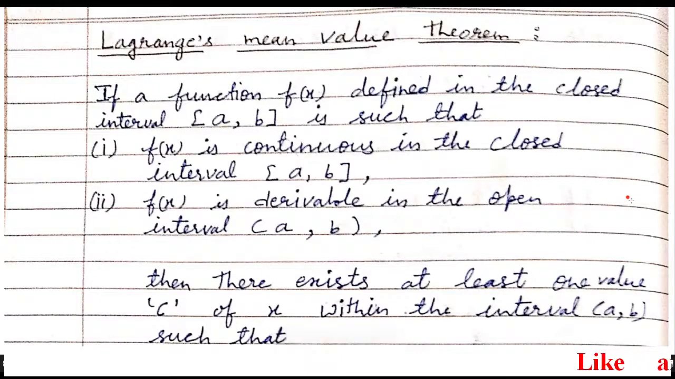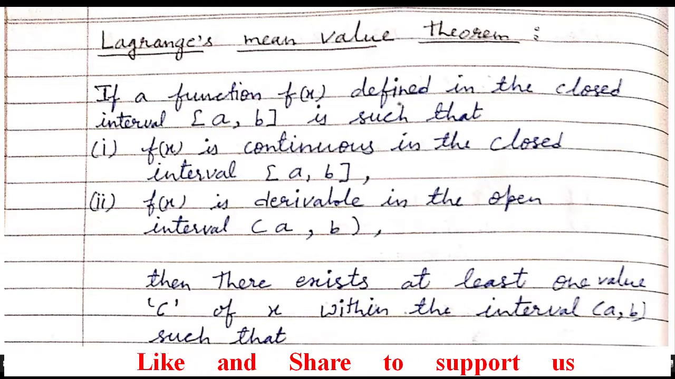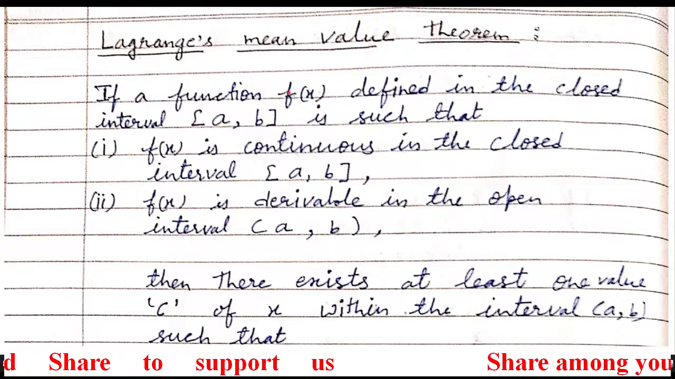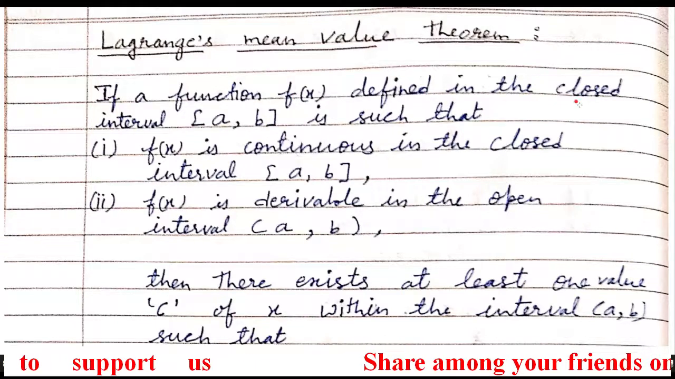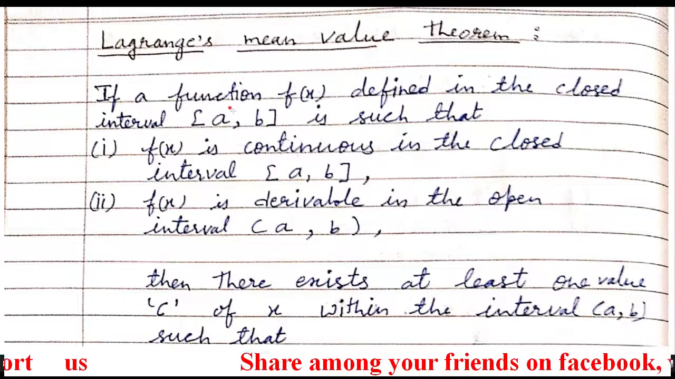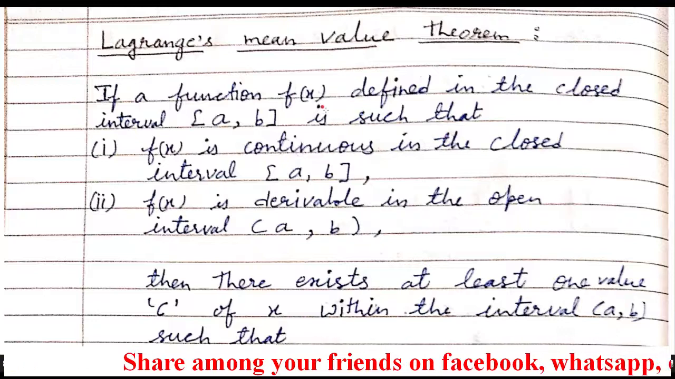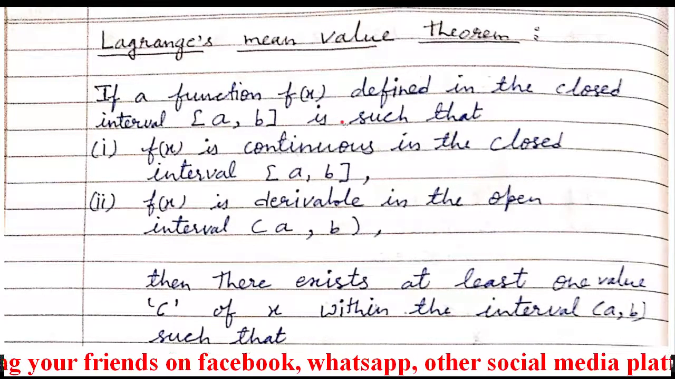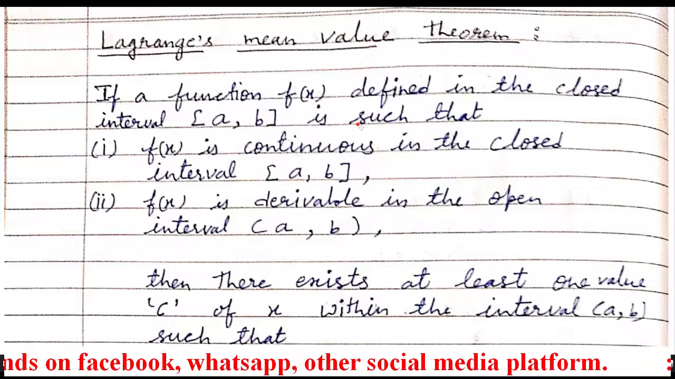Hello everyone. Today I am going to explain Lagrange's mean value theorem from class 12. In this theorem we are going to use differentiation, and this theorem states that if a function f(x) defined in a closed interval a to b, means a function f(x) is defined between a to b, is satisfying the two given conditions.